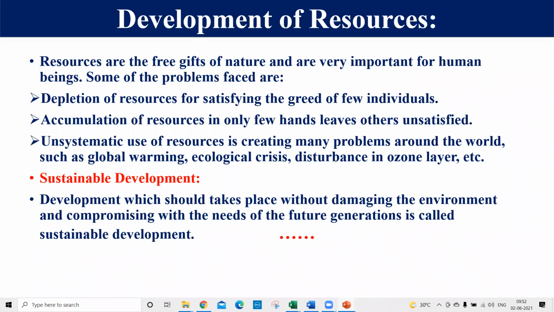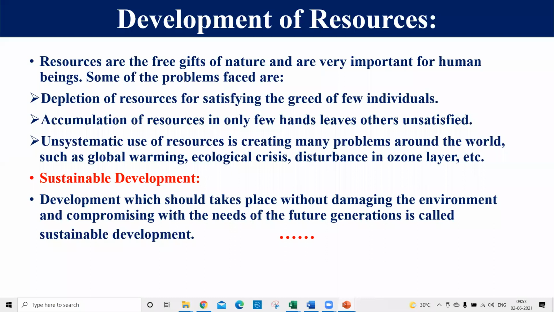So these are the problems which we are facing right now. Not in the future, at present, right students? To sort out these problems, we have to adopt one most important thing, that is sustainable development. Means if we want to avoid these problems, we have to adopt the concept of sustainable development. So what is sustainable development? The question is here, what is sustainable development?